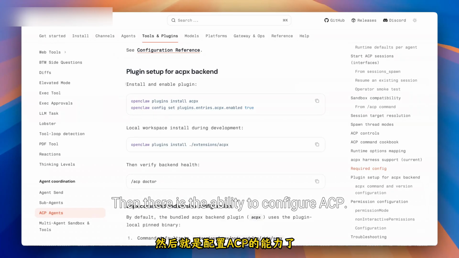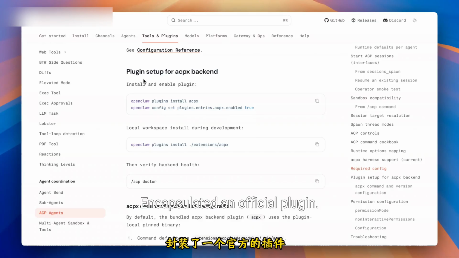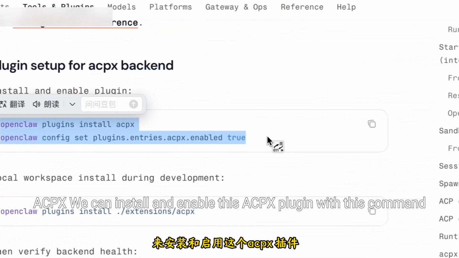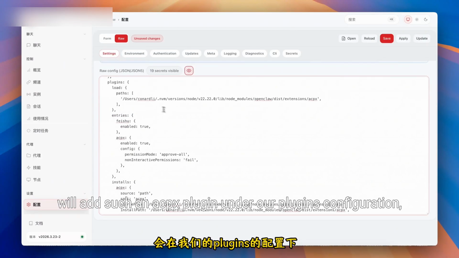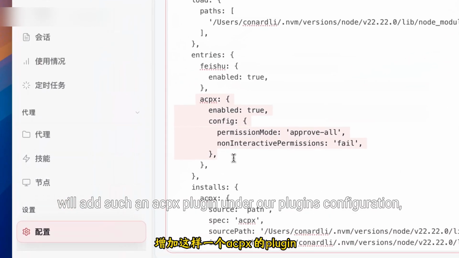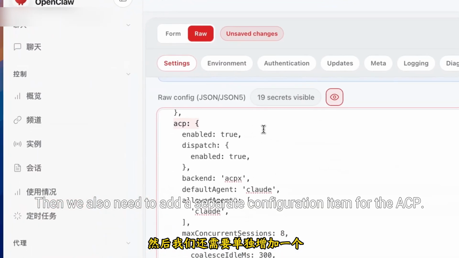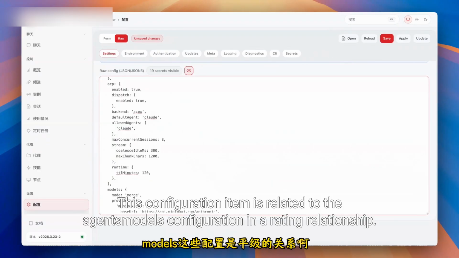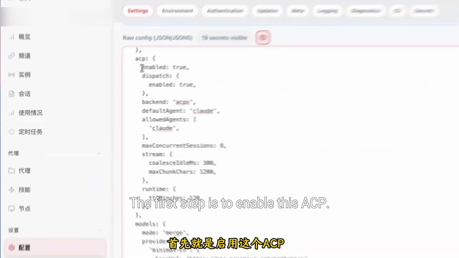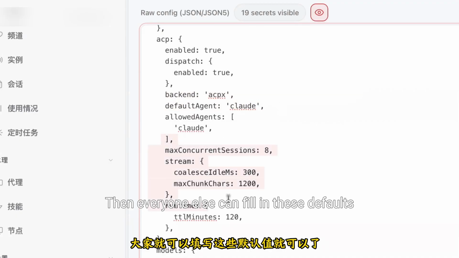Then there is the ability to configure ACP. For the ACP protocol, OpenClaw has encapsulated an official plugin, ACPX. We can install and enable this ACPX plugin with this command. After the command is completed, it will add the ACPX plugin under our plugins configuration, along with some other installation-related configurations. Then we also need to add a separate configuration item for ACP. The first step is to enable ACP. Then use the ACPX plugin as the backend and allow calling Claude Code by default. Everything else can be filled in with the defaults.